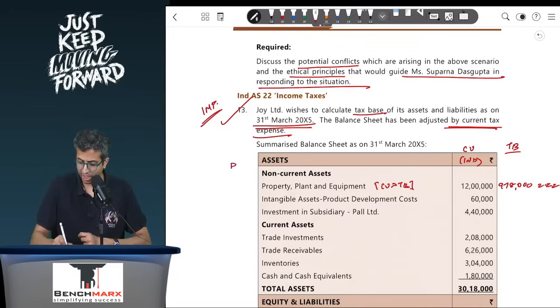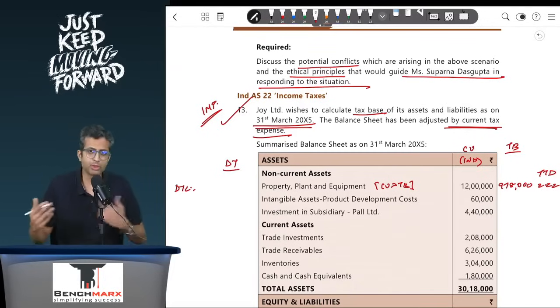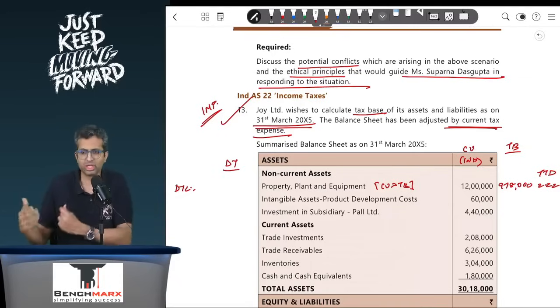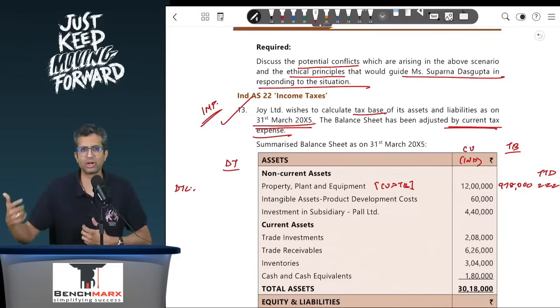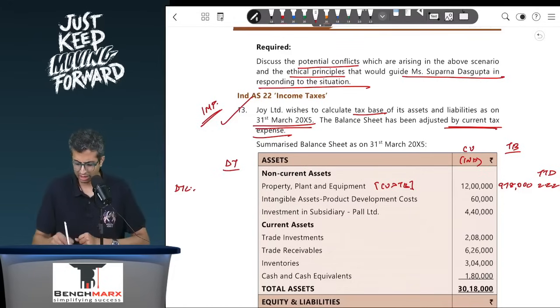So for this there would be a deferred tax impact. When we calculate a deferred tax impact, there will be a DTL of 2,22,000 into 32%. This was a taxable temporary difference, TTD. Carrying value is greater than tax base, so that will give you a deduction of only 9,78,000 in the future years under income tax, and a deduction of 12 lakhs under books. So in income tax you will get a lesser deduction, and hence you will have to pay more tax. This is fundamental, but otherwise this will give you a 71,040 DTL.